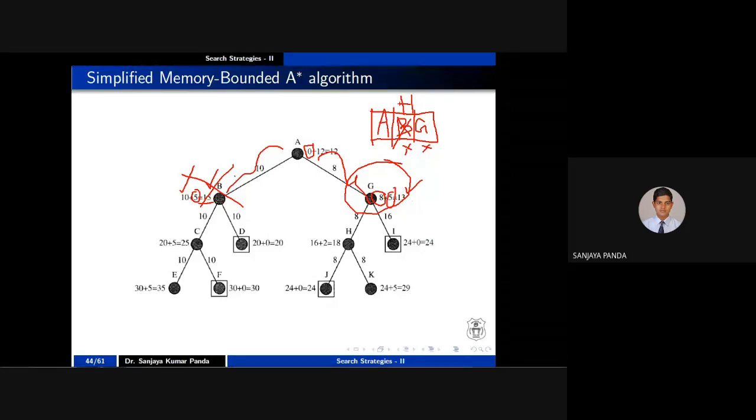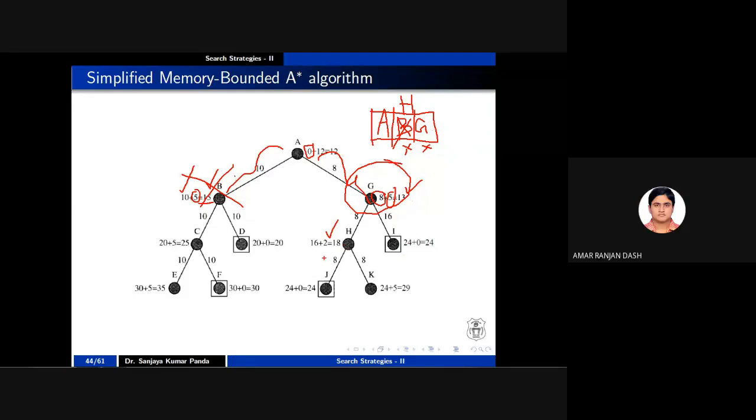Next, I calculate the cost. A to G cost is 8, G to H cost is 8, that is 16, and H to one of the goals is, let's say, 2, so the value is 18. There is no competitor, because I cannot save I. I cannot save it because I have only 3 memory, and I have to remove someone. I cannot remove G, because once you remove G you cannot remove a parent, right?